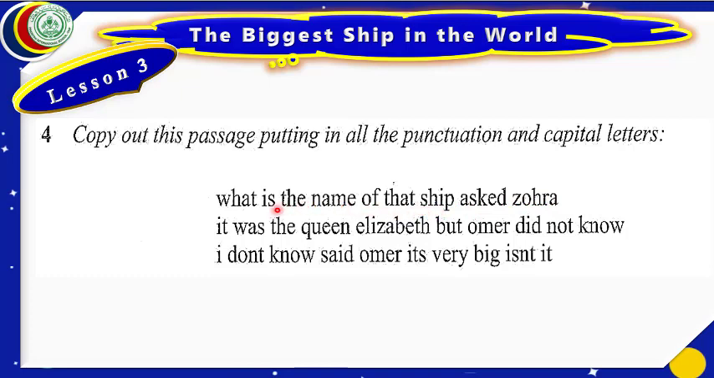In this first line, if we look here, what is the name of that ship? If we look at these words, we can understand very well that these are the words of Zohra. Zohra has said these words. When we use someone else's words, we call it direct narration. And in case of direct narration, we put these words in inverted commas. What does it mean? What is the name of that ship? This is a question. We shall put this question in inverted commas.